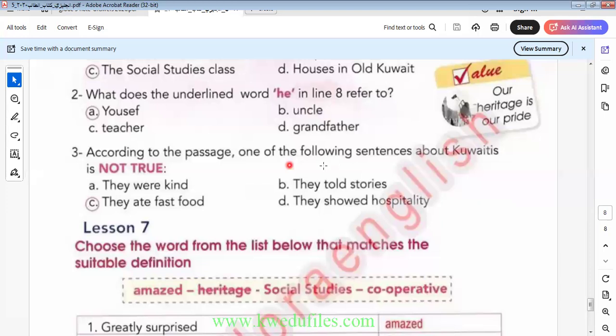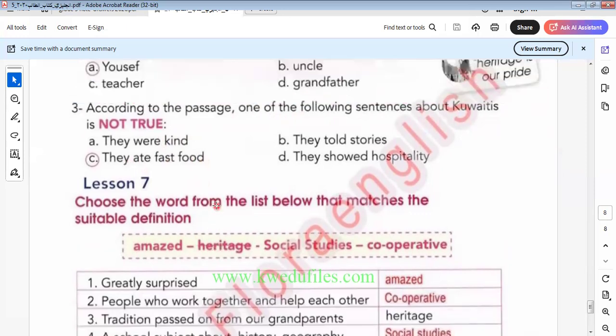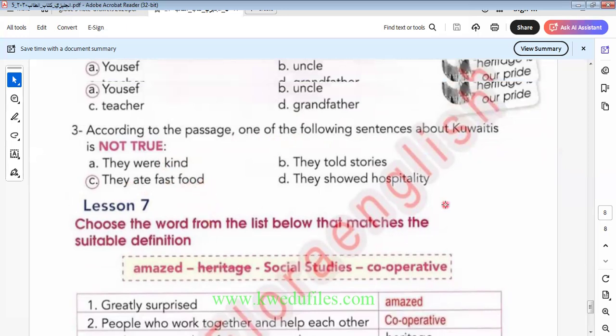According to the passage, one of the following about Kuwait is not true. It will be "they eat fast food." They can't eat fast food. You can eat raw fish and raw vegetables. And here is not right.